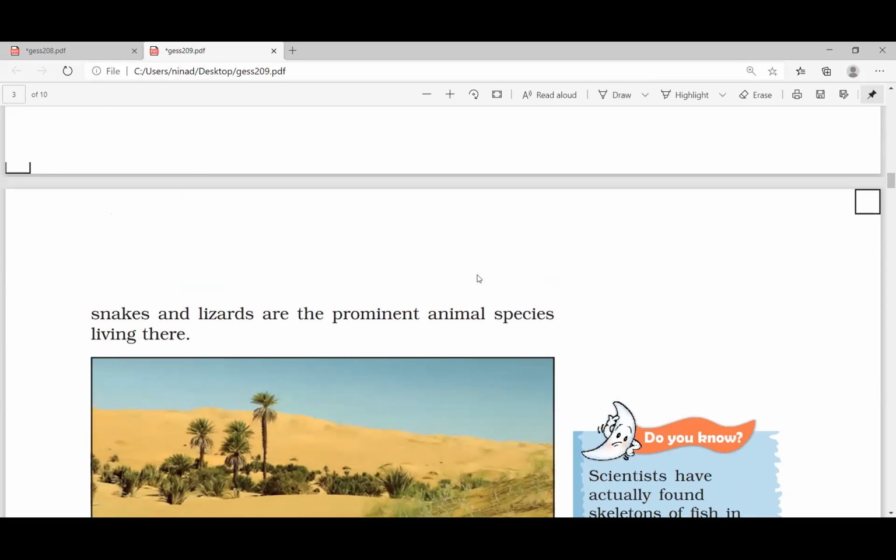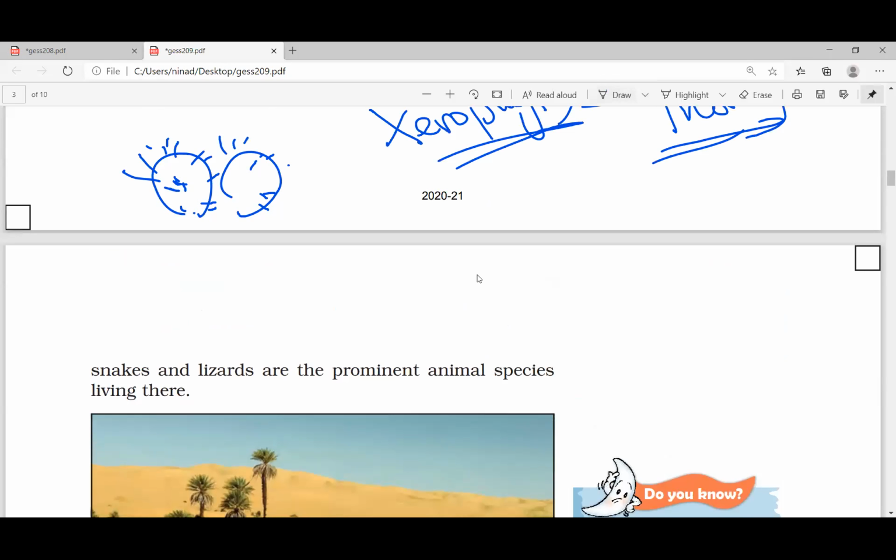Most of the animals practice something called hibernation. What is hibernation? They rest during the extremely hot summer season or the extremely cold winter season. They go to their tunnels and stay there, not coming out. It is a period where they become dormant, not active.